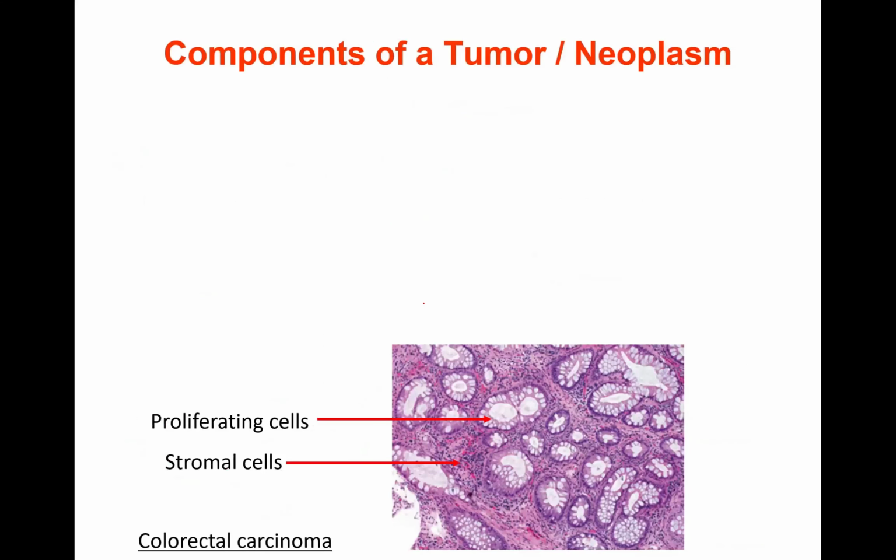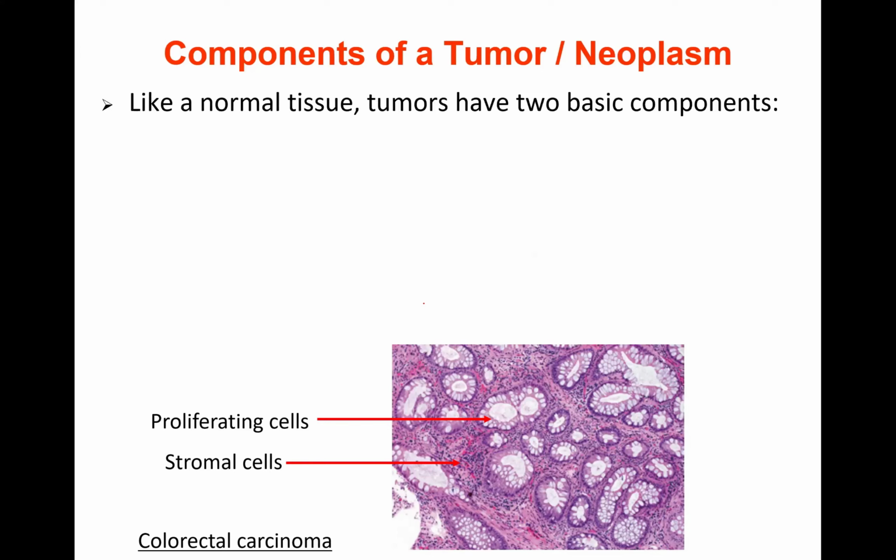Components of a tumor or neoplasia or a neoplasm. This is very important to understand because in USMLE and in your medical exams, you can encounter this important question. Let's understand the components of a tumor. Like a normal tissue, tumors have two basic components.